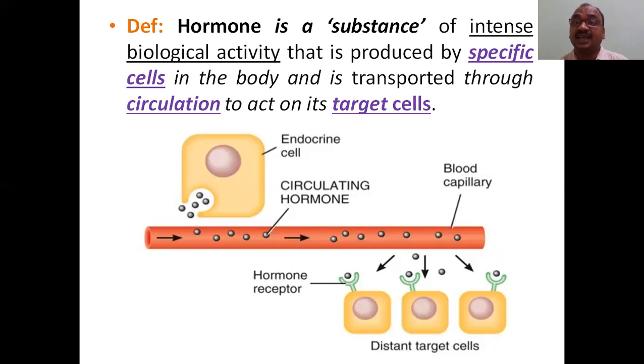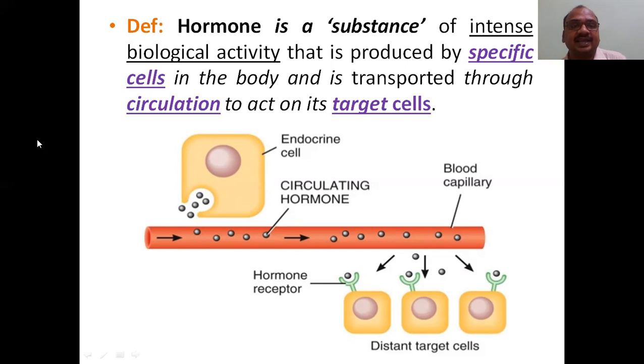A hormone is defined as a chemical substance, or biological substance, of intense biological activity, very powerful biological activity. Intensity is the keyword here. It produces a very strong action and is produced by specific cells. This is the definition. All cells will not secrete hormones. Specific cells will secrete the hormone, and it will be transported through the blood.